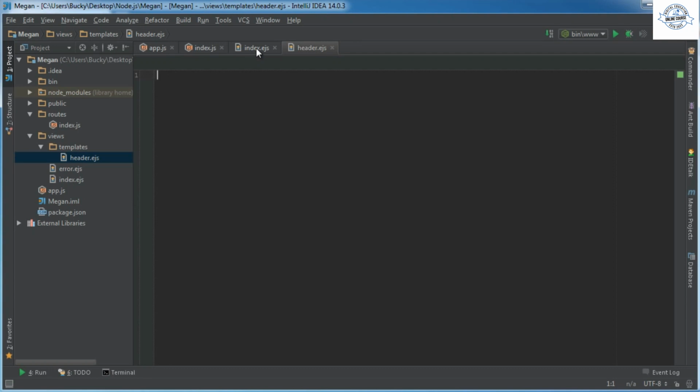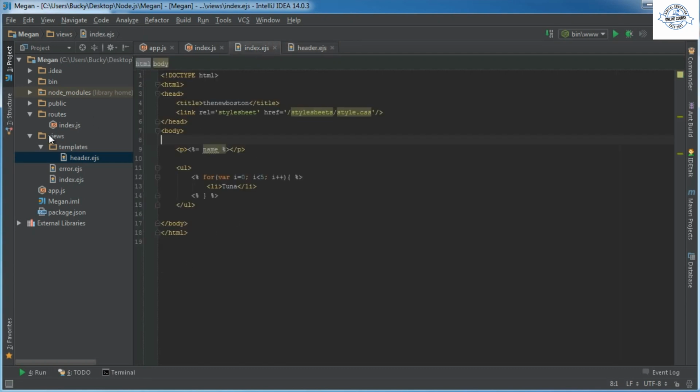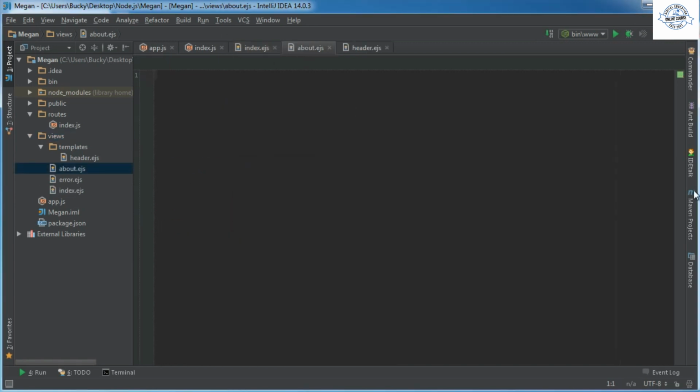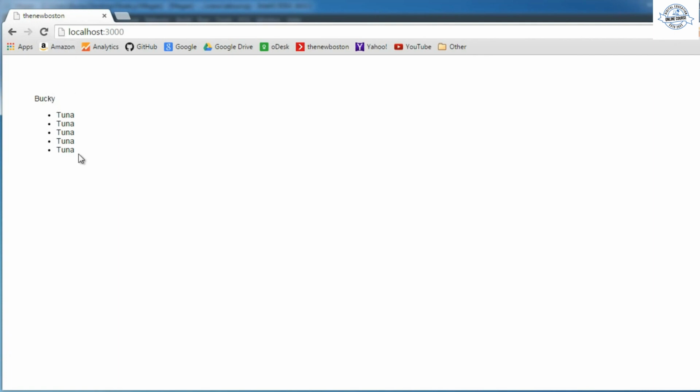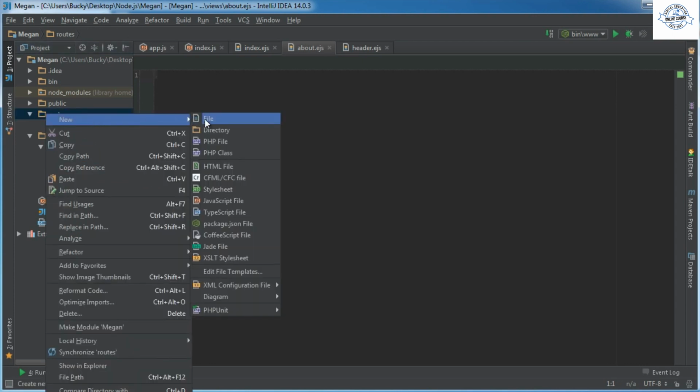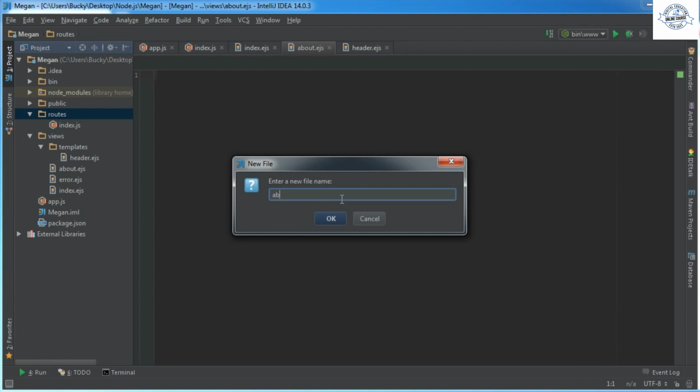So the one other file that we're going to be adding in the views, we'll just say we'll add like an about page. So we'll say about.ejs. So essentially our web page is going to have two pages, our home page and an about page. Once you learn how to add one additional page, you guys are going to learn how to add however many you want, so no use doing it repeatedly. Now again, anytime we add a new view, we also need to add a new route, the brains behind this. So new file, and it's the name of your view or page.js.